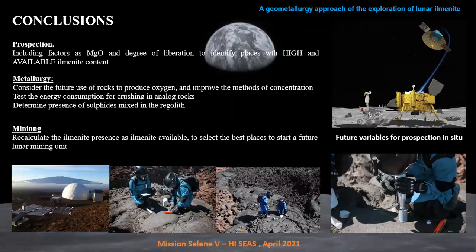Because as we know now, by including these two factors, we can identify places with high ilmenite for the traditional method and available ilmenite content. Imagine if you have a very high content of ilmenite, like 20% in the regolith, but all the ilmenite has a degree of liberation of 10%, no more. Then we don't actually have available ilmenite content, and the process doesn't work.